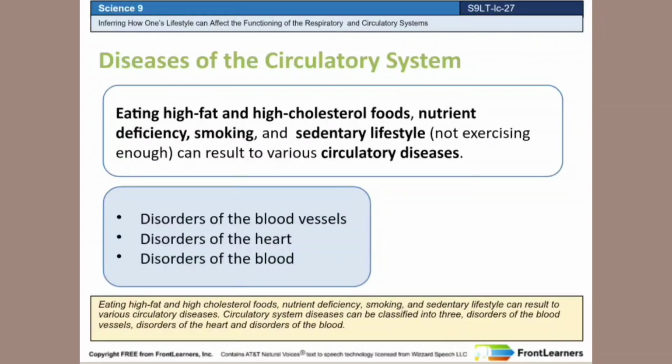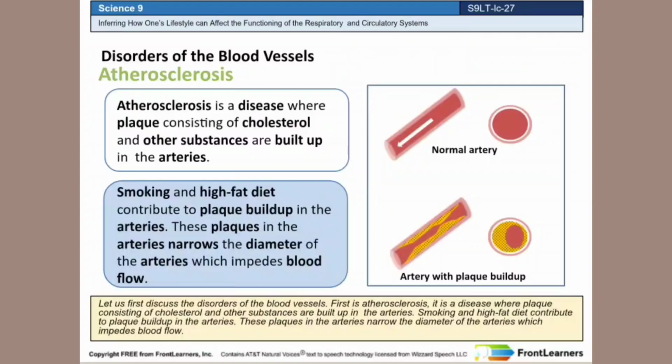Eating high-fat and high-cholesterol foods, nutrient deficiency, smoking, and a sedentary lifestyle can result in various circulatory diseases. Circulatory system diseases can be classified into three: disorders of the blood vessels, disorders of the heart, and disorders of the blood. Let us first discuss the disorders of the blood vessels.